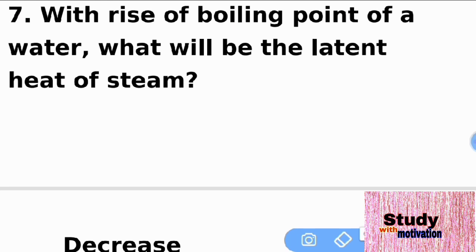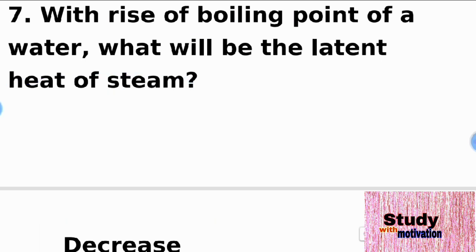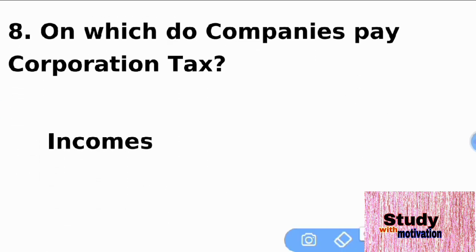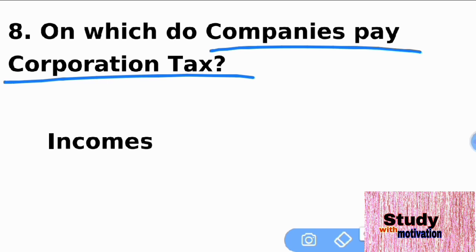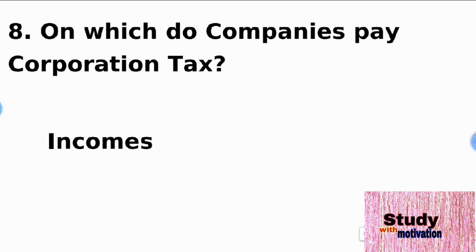With the rise of the boiling point of water, what will be the latent heat of the steam? The latent heat of the steam decreases. Why does it decrease? Because the relation between the boiling point of water and latent heat is opposite. The next question is 8. On which do companies pay corporate tax? Companies pay corporate tax on incomes. Incomes is the right answer of this question. The next question is 9.